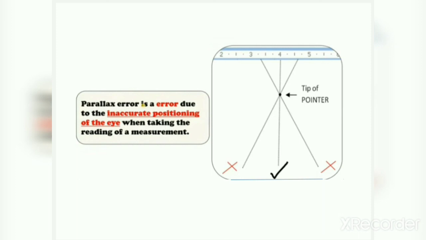See the cross lines. If you are seeing in the cross like this, then your measurement will be inaccurate. Okay. So you have to look properly from above the point.